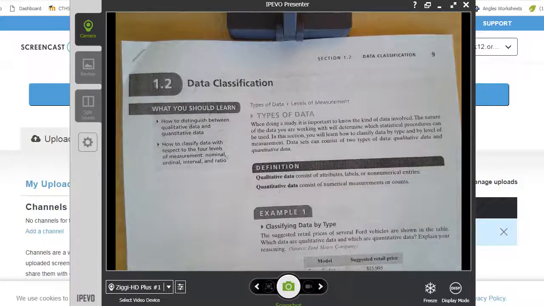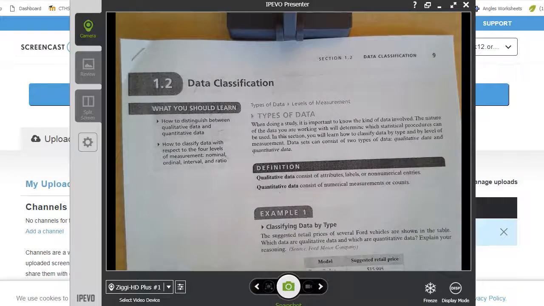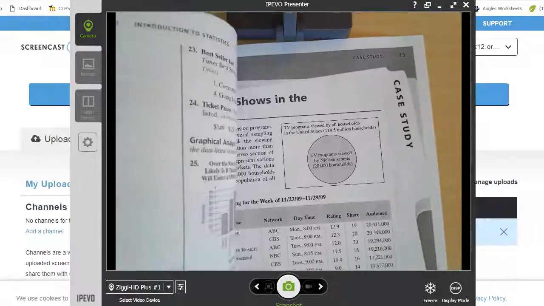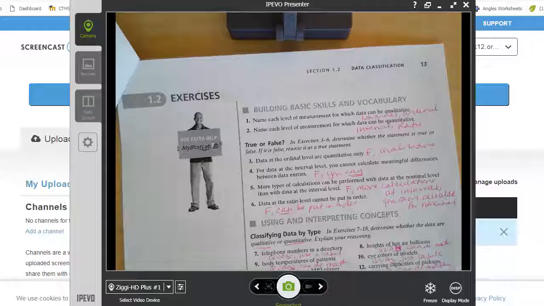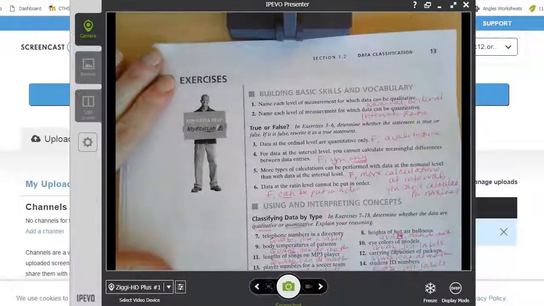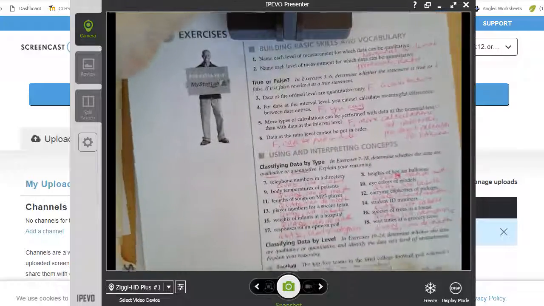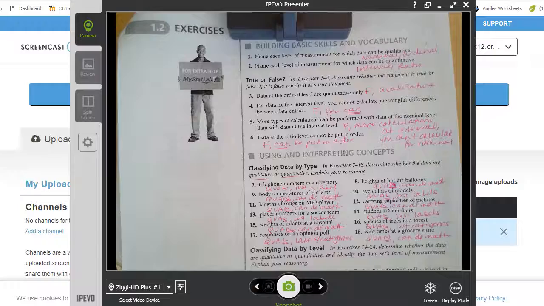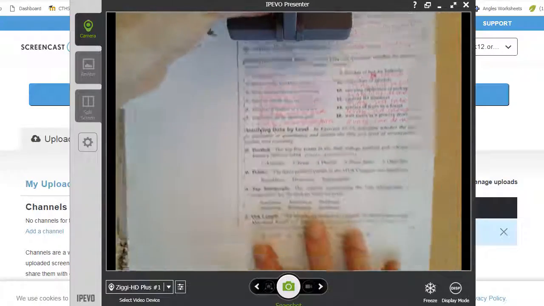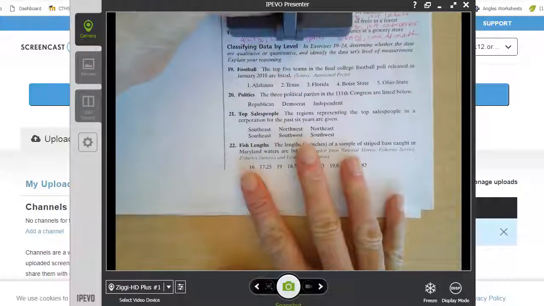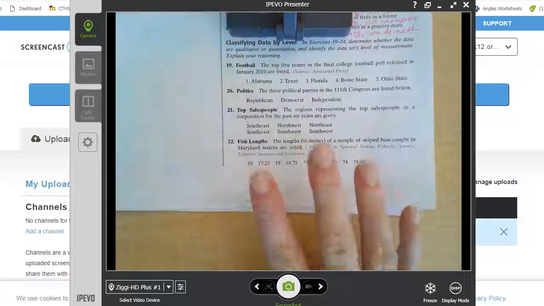Okay, so this is part B of our review of the 1.2 data classification handout. We just went over the problems on page 13, numbers 1 through 18, which we did go through in class with those that were here, but in case you were confused or you weren't here, you have that to work from. And now we're going to continue on looking at classifying data by level, because you had questions like these on the quiz, and we want to make sure you are able to respond.